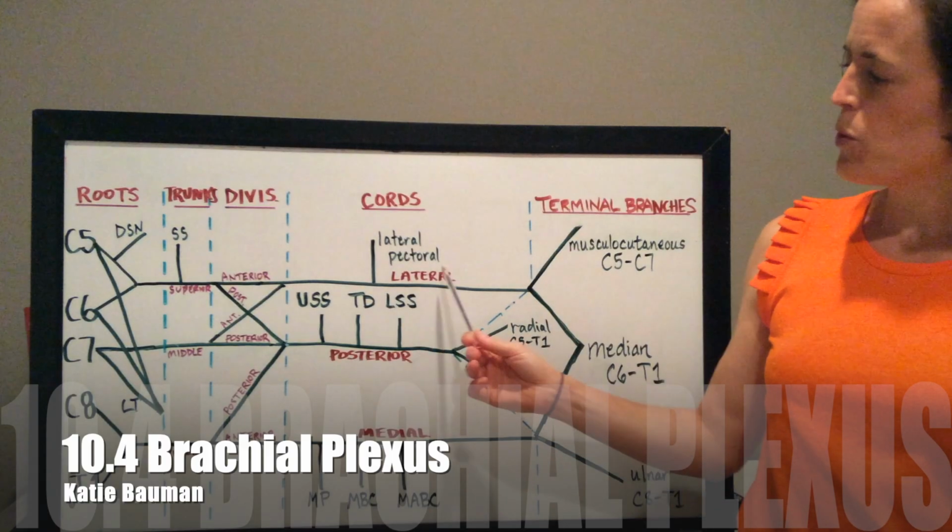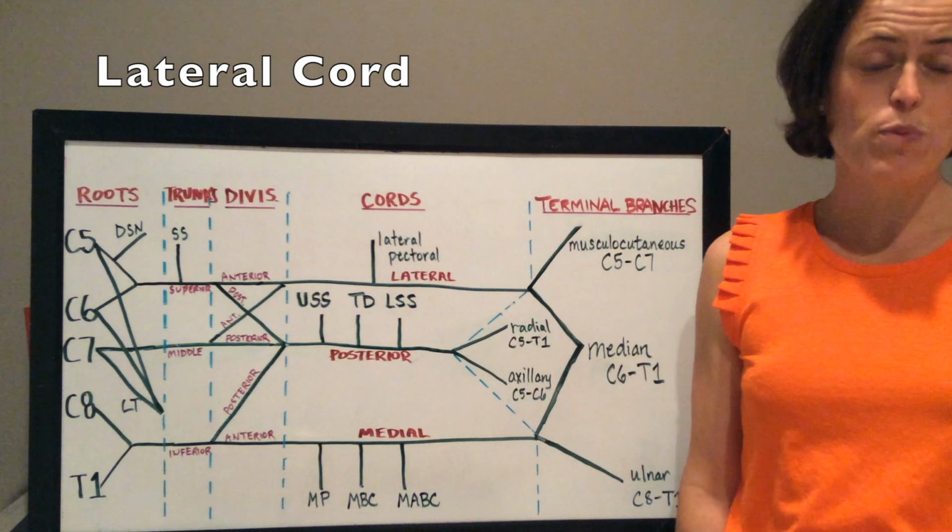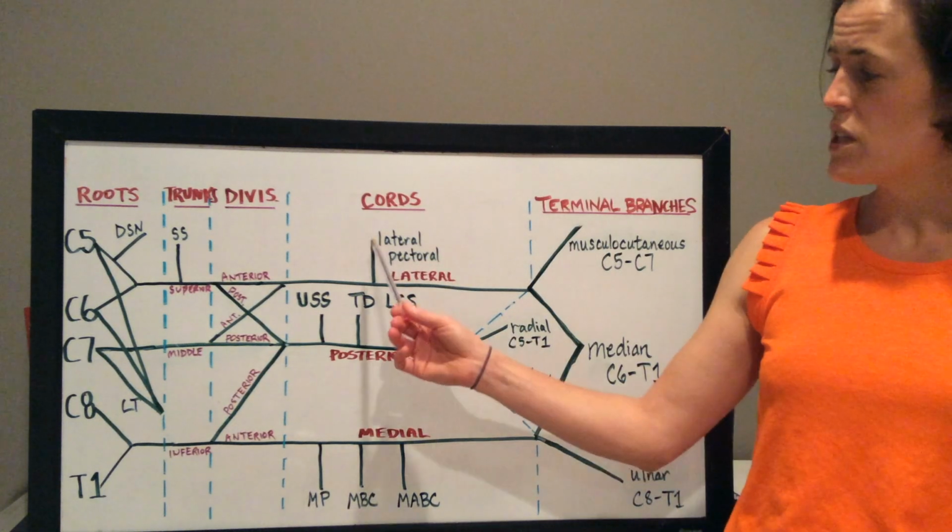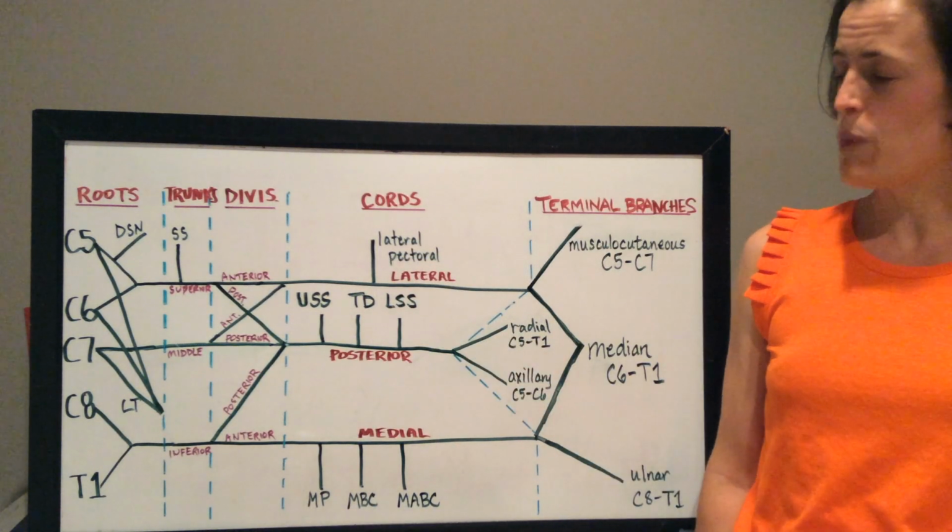The lateral cord of the brachial plexus gives off the lateral pectoral nerve, which primarily innervates pectoralis major. Injury to this nerve would result in atrophy and weakness of pectoralis major.